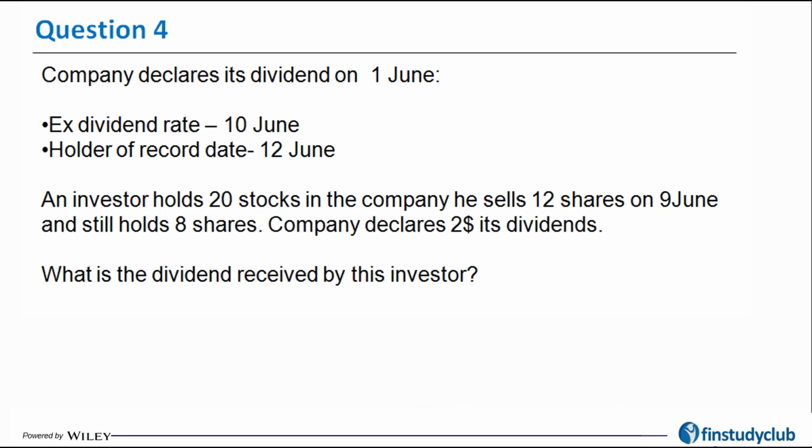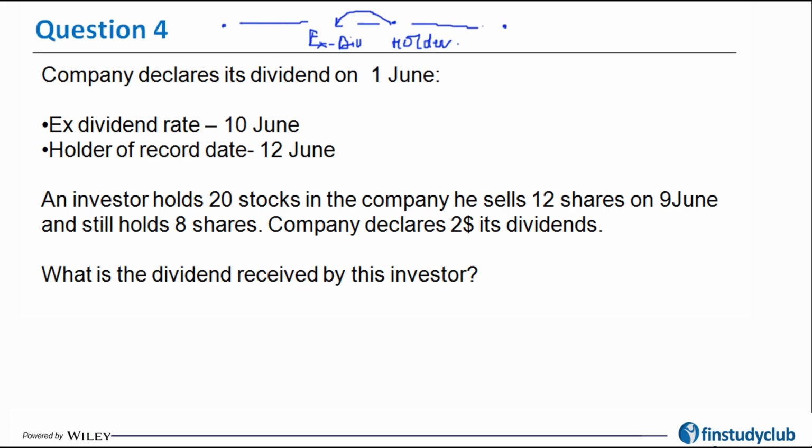Let's look at question number 4 on dividends. It says that the company declares its dividend on 1st June, and this is just like a declaration date. You remember there used to be 4 dates. One was the declaration date, in the end was the payment date, and in between was the holder of record date and, depending on the transaction cycle, a couple of days or 3 days or 1 day before, the ex-dividend date also used to happen. So this concept is practically the concept of different dates of dividend.